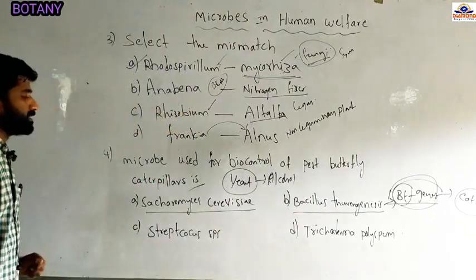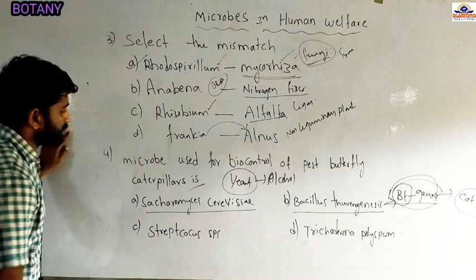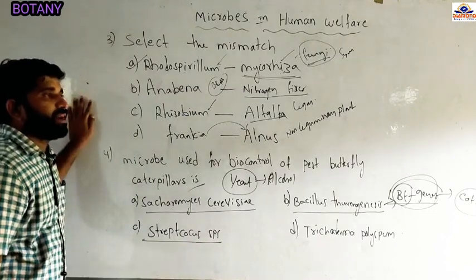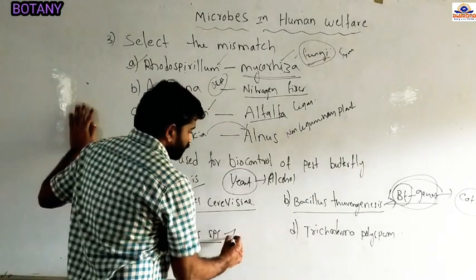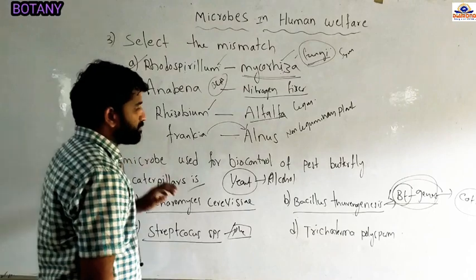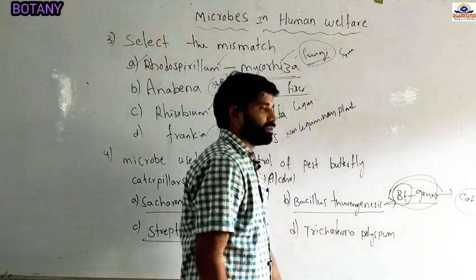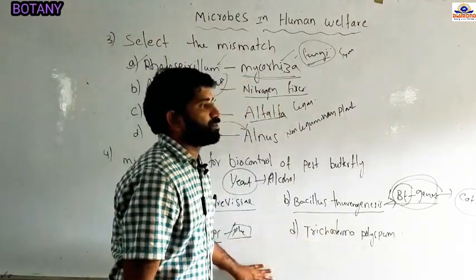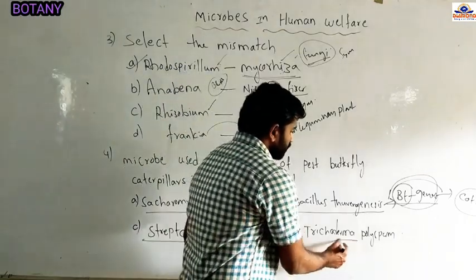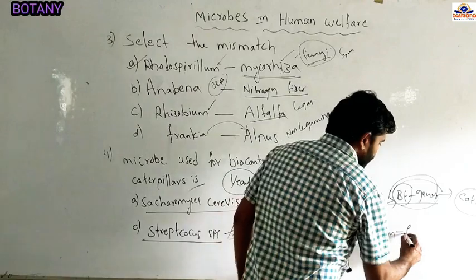And option C, Streptococcus. Streptococcus is a bacteria that causes the pneumonia disease. It is not used as a biocontrol agent. And the remaining one is Trichoderma polysporum. We use Trichoderma species as a biocontrol agent.